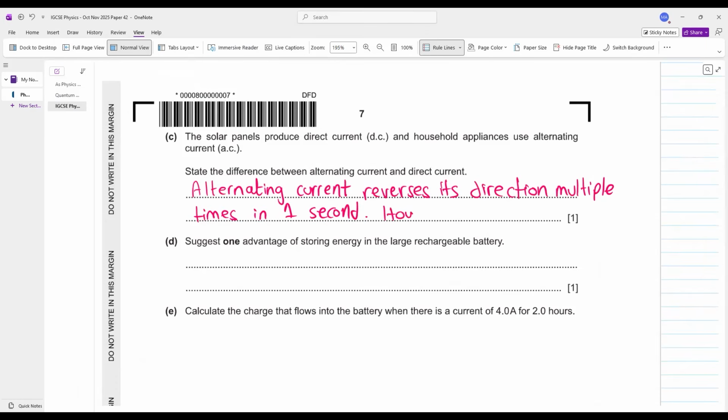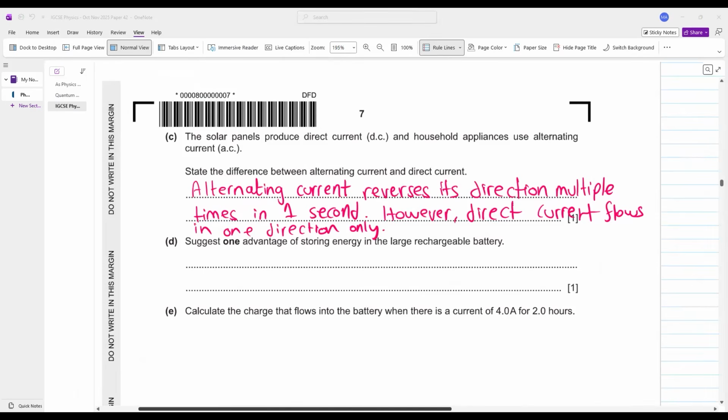However, direct current flows in one direction only. Perfect. State one advantage of storing energy in large rechargeable batteries. भाई अगर आप energy को large rechargeable battery में store करते हो तो क्या होगा? Electricity can be used when there is no sunlight.